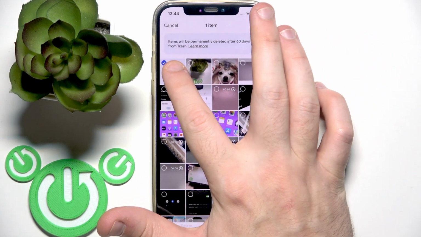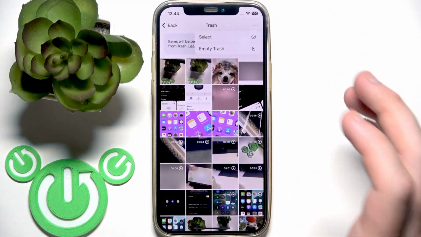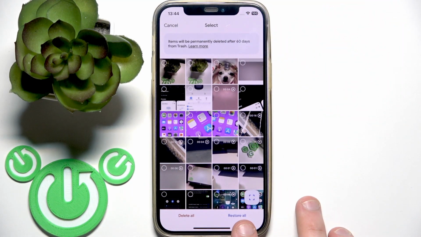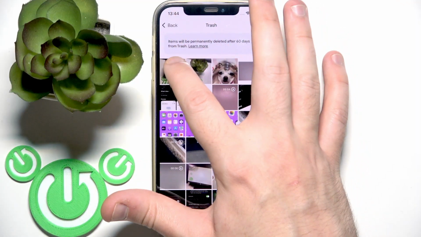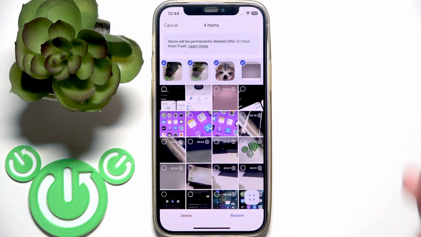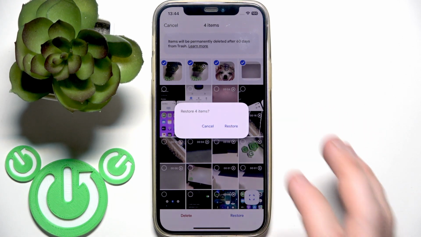So you need to select some of them. You can click the three dots, select, and you can restore all photos or delete all photos, or you can just click select here or press and hold on a photo and then select some photos and click the restore button, and you will restore them.